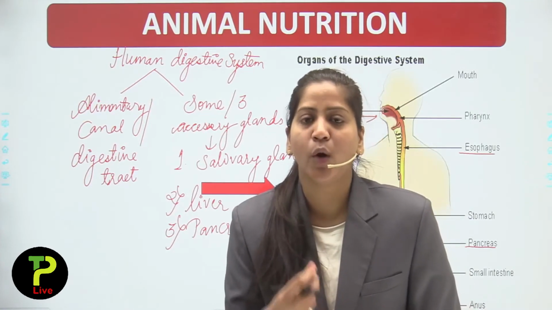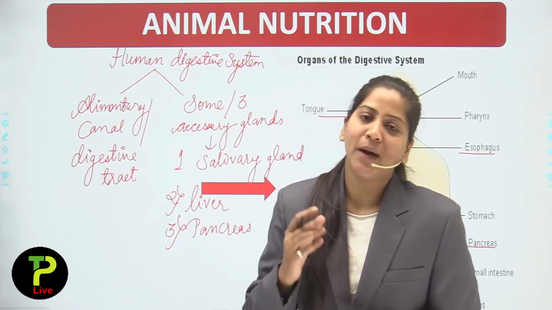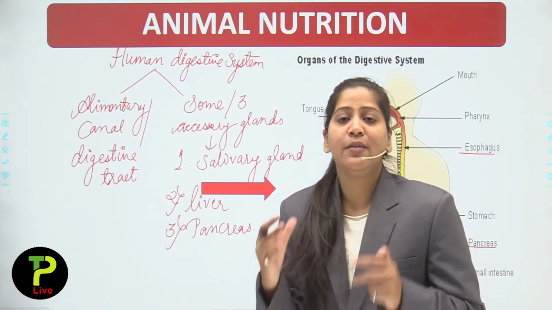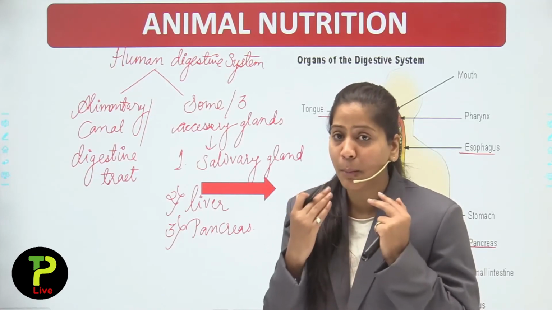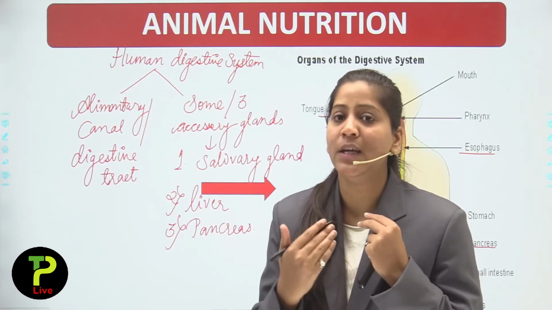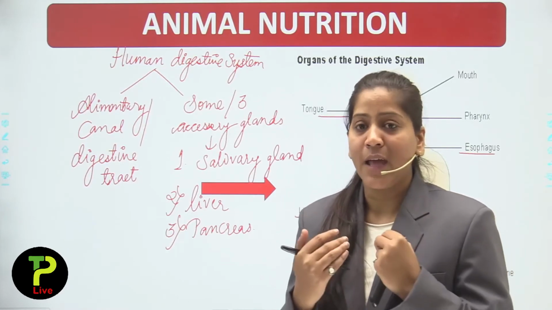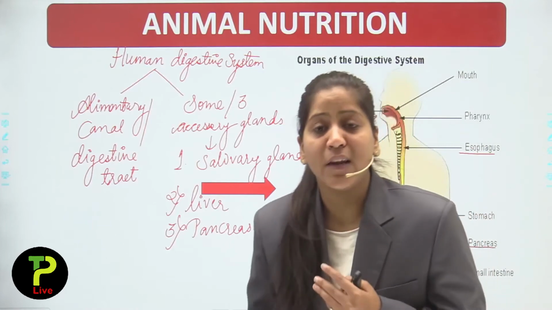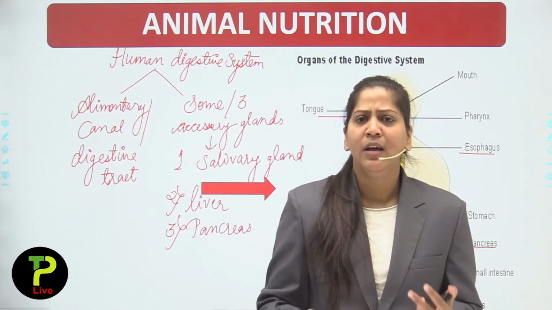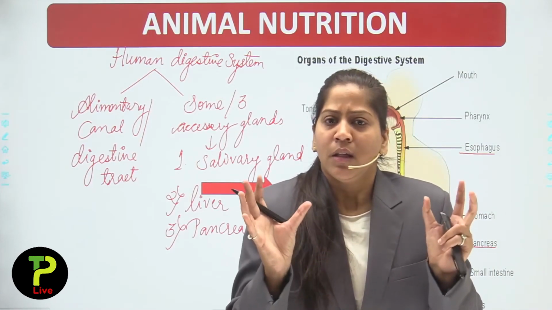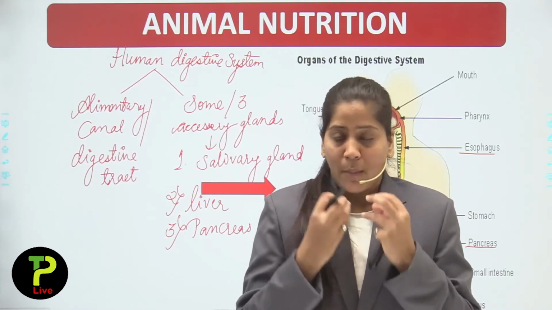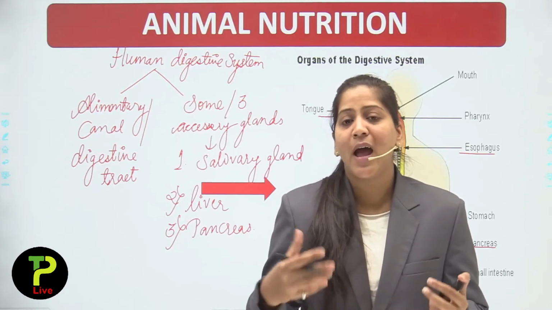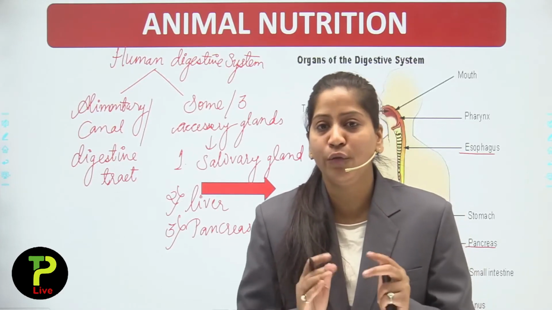That fluid is saliva. The saliva of our mouth contains some enzymes or proteins which help in the breakdown of food.